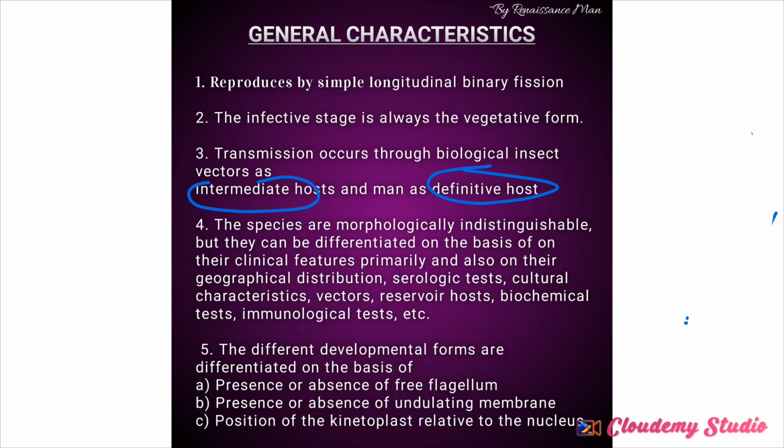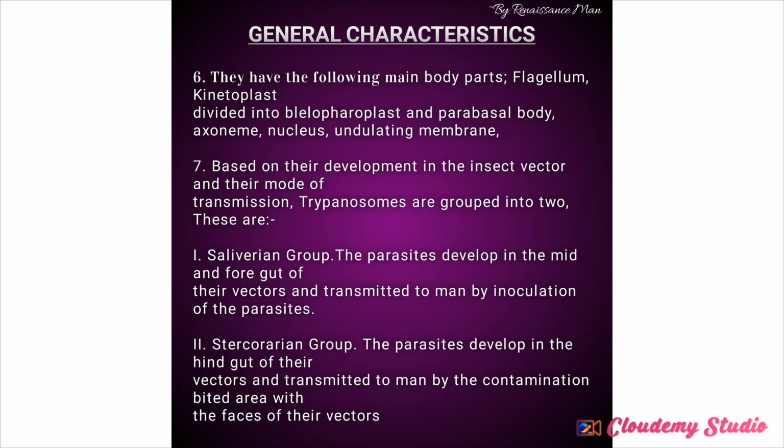And the sixth characteristic is that they have the following main body parts. They have the flagellum, they have the kinetoplast, and the kinetoplast is divided into four, that is blepharoplast, a parabasal body, axoneme, nucleus, and the undulating membrane, you understand?